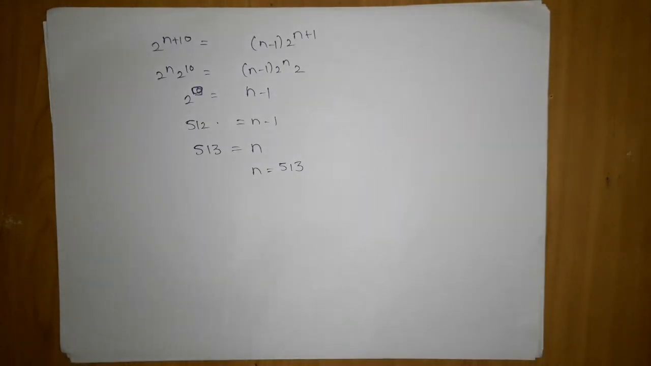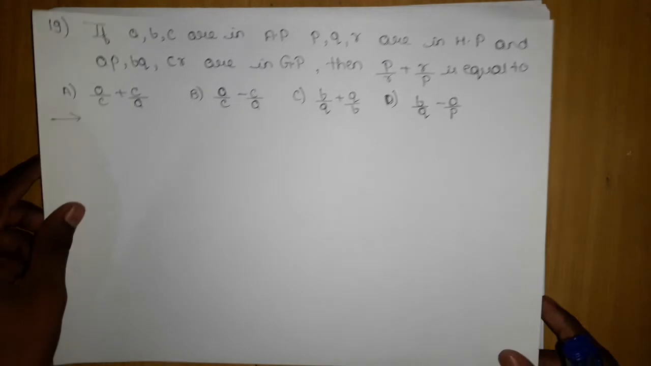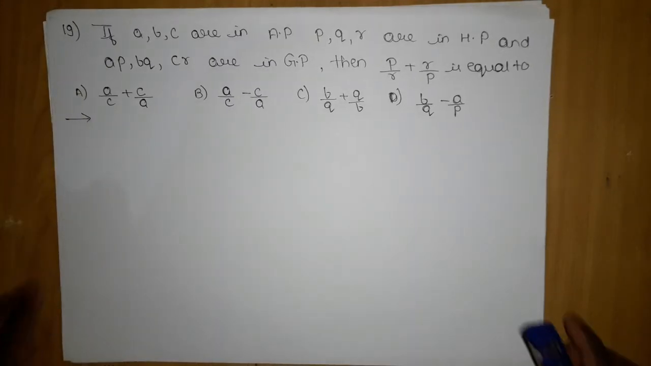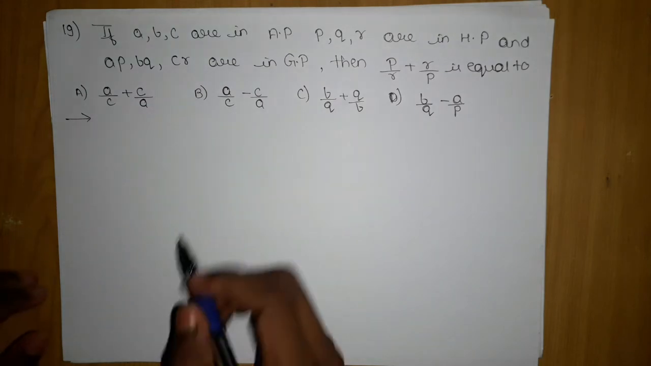Now let's move on to the next question, which is the 90th question. The 90th question is as follows: if a, b, c are in AP, and p, q, r are in HP, and ap, bq, cr are in GP, then p by r plus r by p is equal to what?